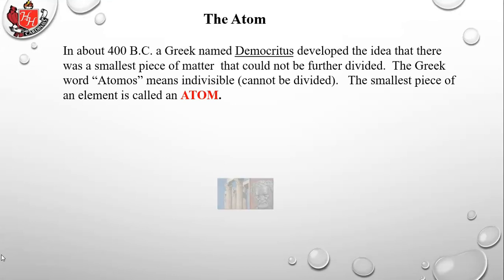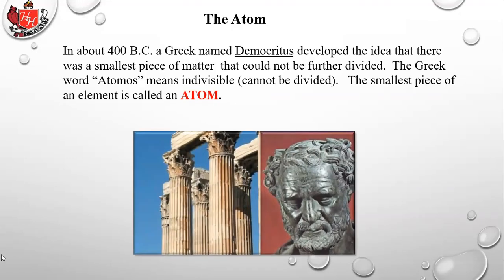In about 400 BC, a Greek named Democritus developed the idea that there was a smallest piece of matter that could not be further subdivided. The Greeks would have debates about this. Of course, they had no way to experiment, but some of them said that you could take a piece of gold and cut it in half, at least theoretically. If you could get a knife small enough, cut it in half forever. Whereas others, such as Democritus, said no, you're going to eventually get to a smallest piece of gold that you cannot cut in half. So the Greek word atomos means indivisible, that cannot be divided. The smallest piece of an element is called an atom.